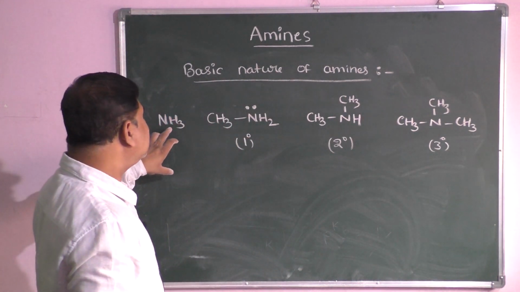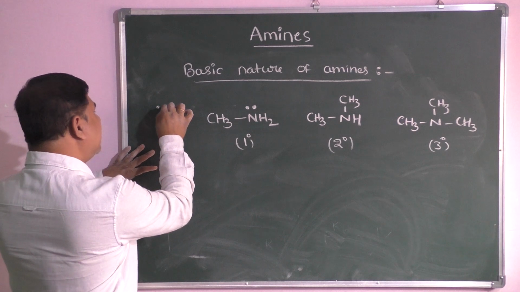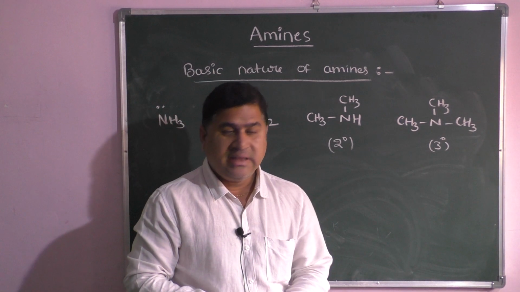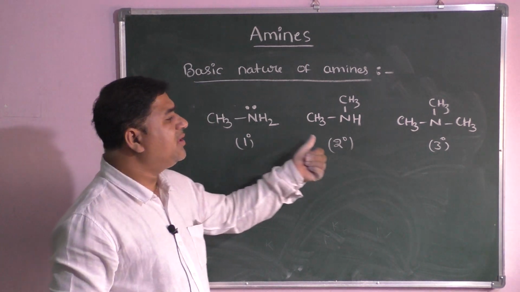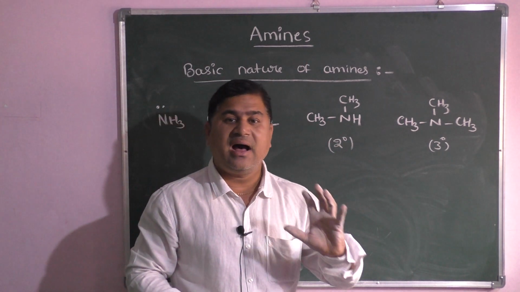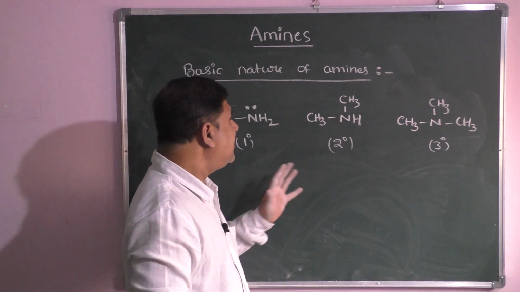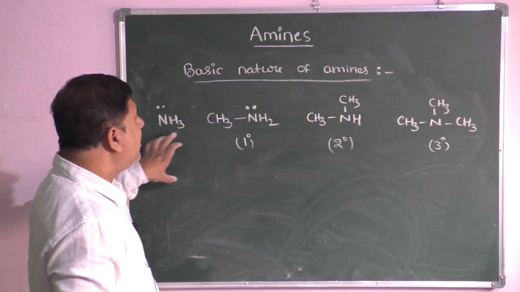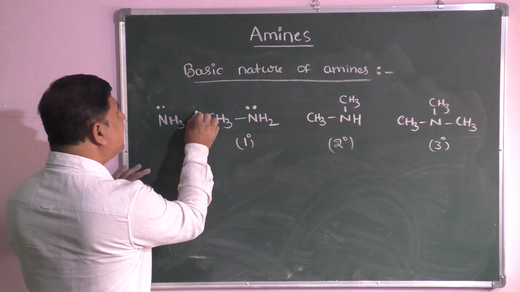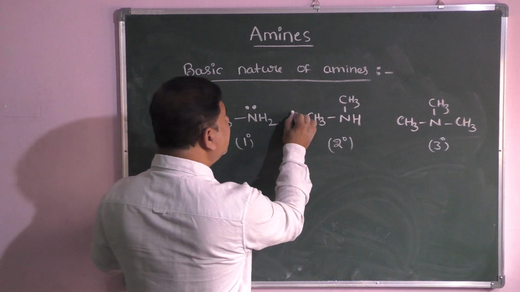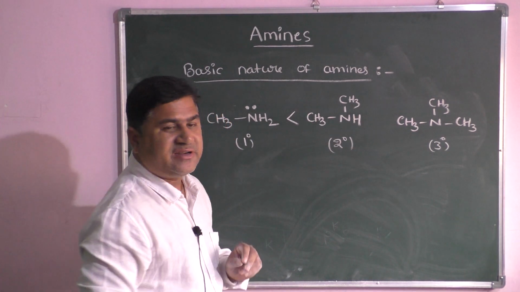So here this is ammonia and here also lone pair is there. Here inductive effect plays the major role. Here alkyl groups connected to the nitrogen are plus R groups. Plus inductive effect plays here. So compared to ammonia, methylamine has more basic strength, and compared to methylamine, secondary amine has more basic strength.